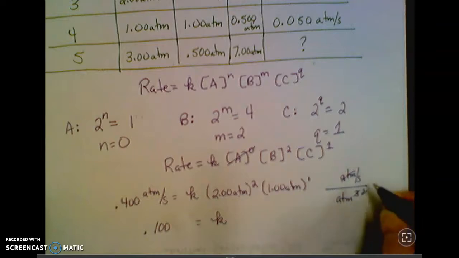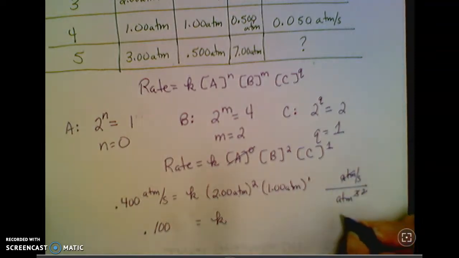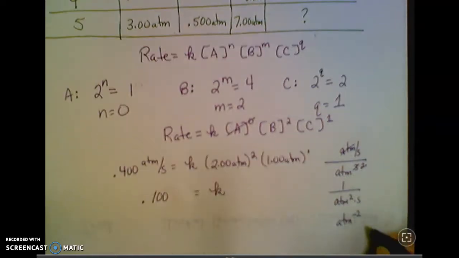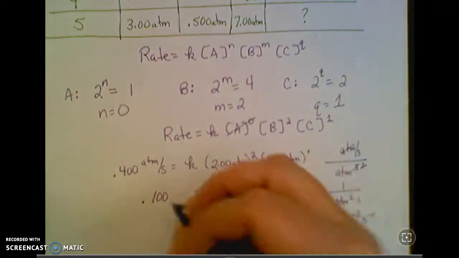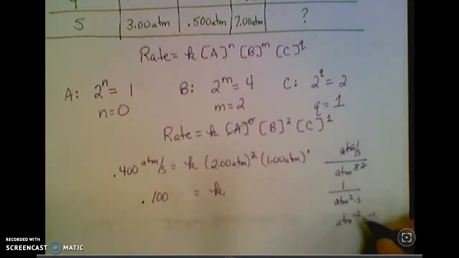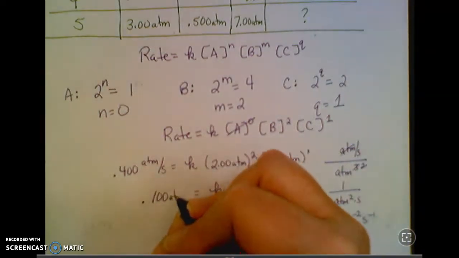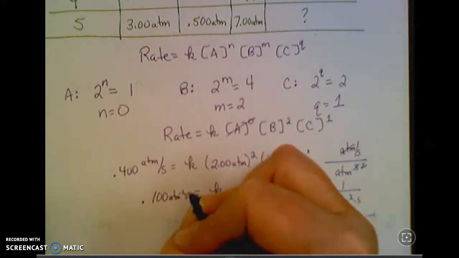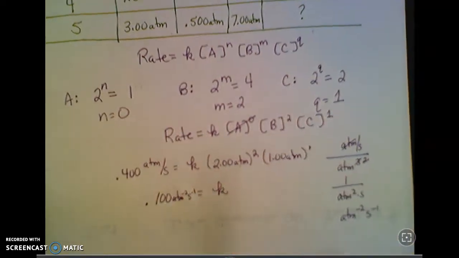So I've got, really it's 1 over atmospheres squared times seconds. We usually write it as the concentration to the negative. And you could write seconds to the -1 also. Or you can put it over seconds, whatever you want to do. But atmospheres to the -2, seconds to the -1.